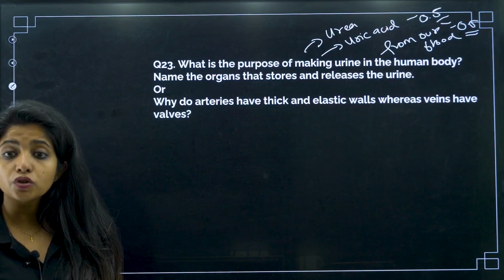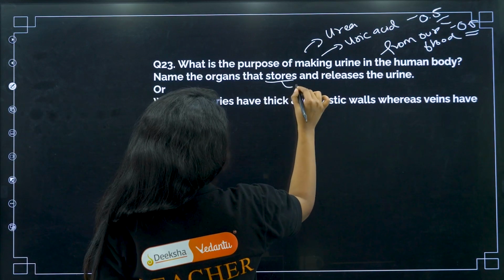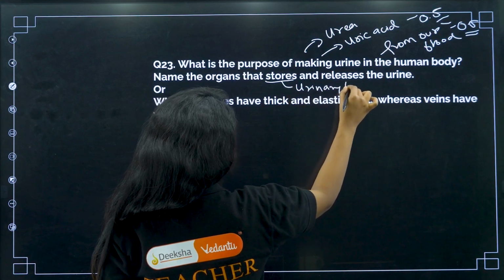Now name the organs that store and release the urine. What is the organ that stores it? The organ that stores it will be the urinary bladder.